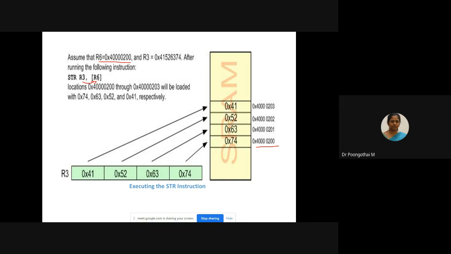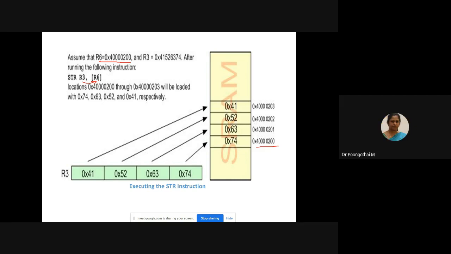So we store the R3 value into the memory locations pointed to by R6. What is the operation? We are storing the R3 value at the address in R6.